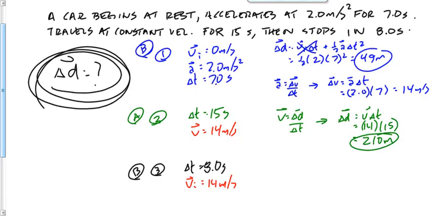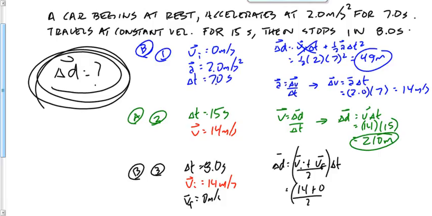We know that VF here is 0 meters per second. So I think we're going to say D is equal to VI plus VF over 2 times T. So 14 plus 0 over 2 times 8. 7 times 8 is 56.